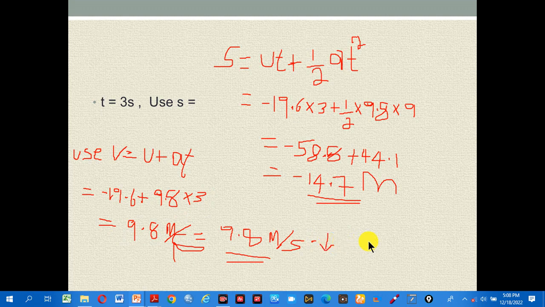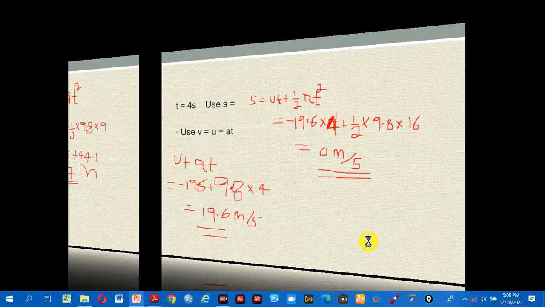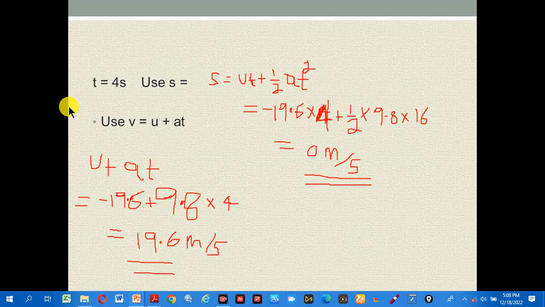So let us come with the time second is equal to 4. Time is 4 second.